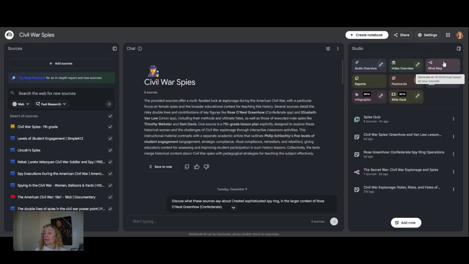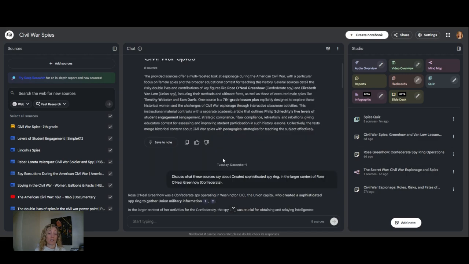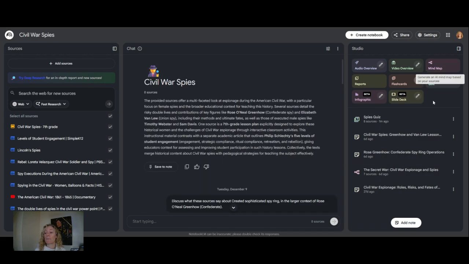And last time we created a mind map in order to see what that would look like. And we also created a couple notes here based on questions that we added in the chat and from that mind map. So there's a couple other things that we can do. One of those things that we can do is create flashcards. Now you'll notice that any of these items that we create, we can share them out. So if we create flashcards, we can share them to our students.